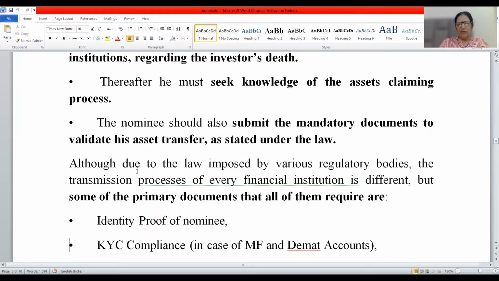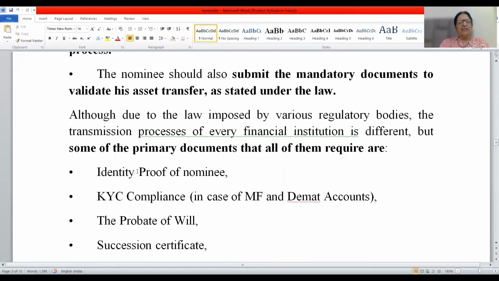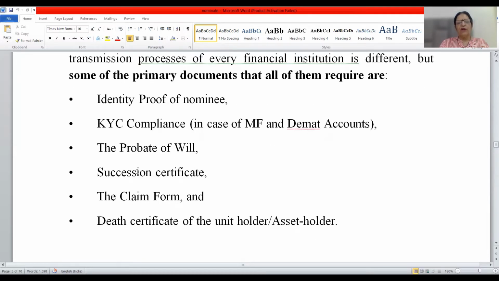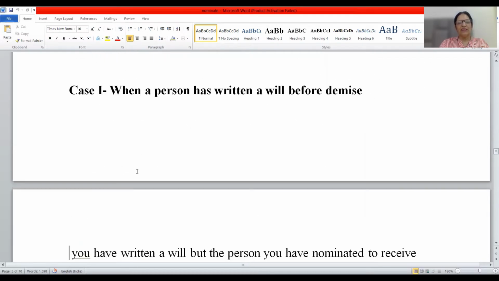So let us know which these are. The first one is identity proof of the nominee. Then KYC compliance in case of mutual funds and demat accounts. Then probate of will, which he will have to get from the court. Succession certificate, the claim form, and the death certificate of the unit holder or the asset holder.